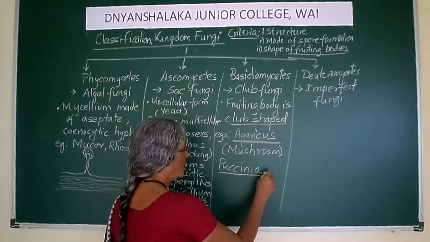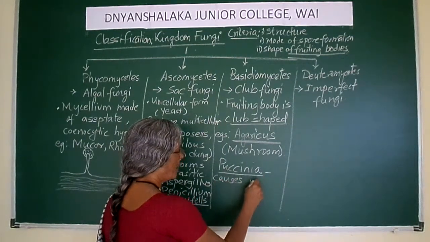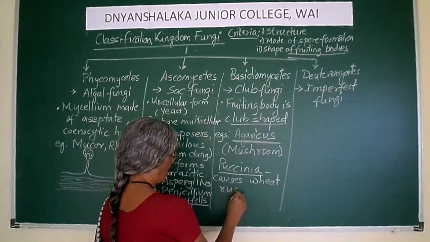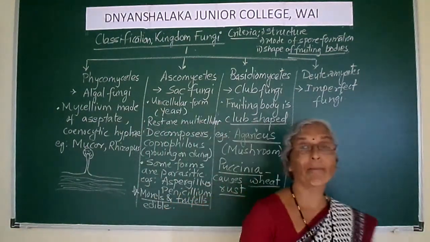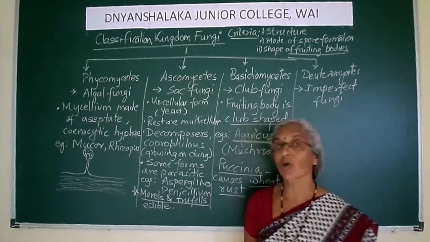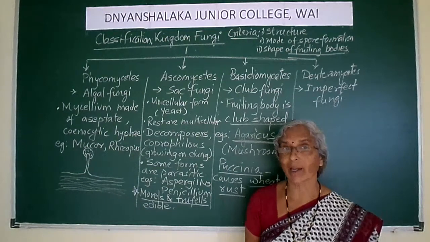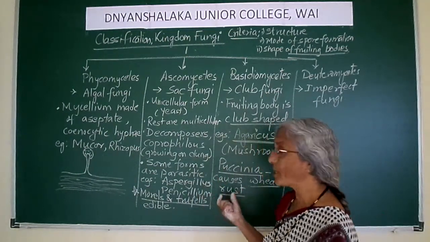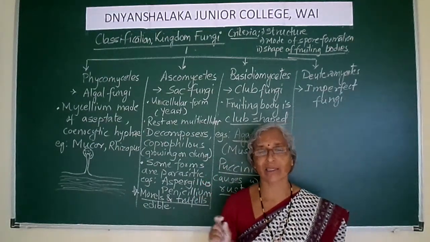Now, Puccinia causes wheat rust. So this is a parasitic fungus which causes wheat rust. म्हणजे गव्हावरील तांबेरा. So if you see the leaves of such wheat, these will be rusty. Rusty म्हणजे गंजल्यासारखे.